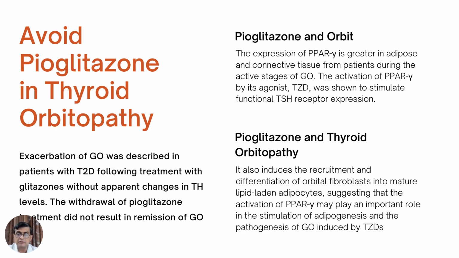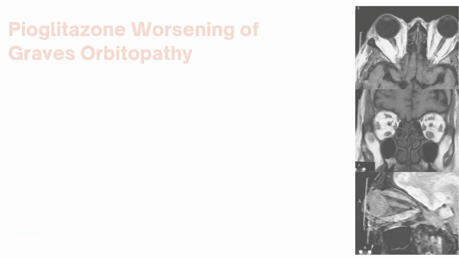And we know that if there are more TSH receptors, the binding of TSH receptor antibody will increase in the eyes, and therefore it may worsen orbitopathy. Pioglitazone also increases the recruitment and differentiation of orbital fibroblasts into mature lipid-laden adipocytes. And therefore, the activation of PPAR gamma may play an important role in the stimulation of adipogenesis and the pathogenesis of Graves' disease induced by thiazolidinediones.